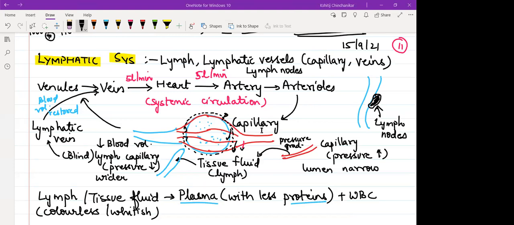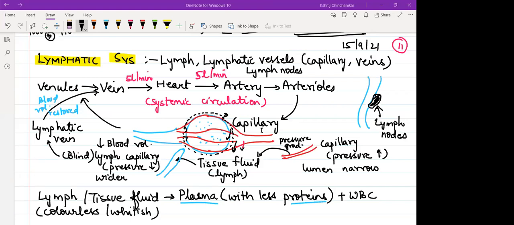I repeat again. The primary purpose of the lymphatic system is to restore back the blood volume. You can consider the lymphatic system as a branch of the blood vascular system only, na? Whatever things ooze out from the blood will be poured back once the tissues, the cells have used them. So if I consider metabolic waste, who will be richer in metabolic waste? Plasma will be rich in metabolic waste, but lymph in the lymphatic vessels will have more metabolic waste. Obviously lymph, na? Because it is going away.